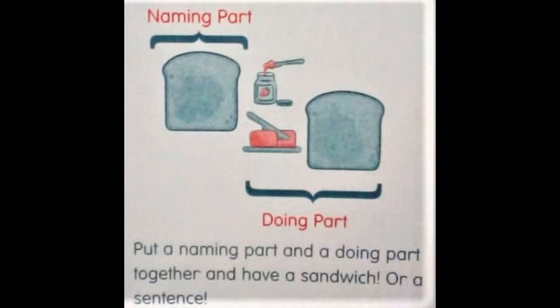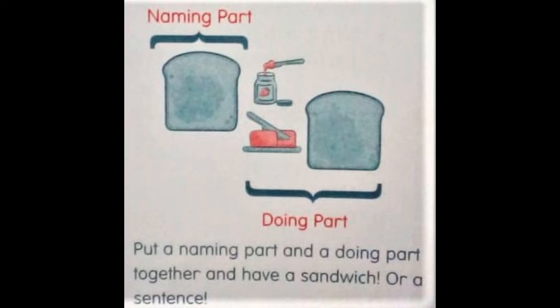A sentence starts with a capital letter, and every time you have to take care that your sentence should start with a capital letter and it should end with a full stop. Got it? It's so very easy. You have to begin with the naming part or doing part, whichever, but both the parts should be present in your sentence, and the sentence should start with a capital letter and end with a full stop.